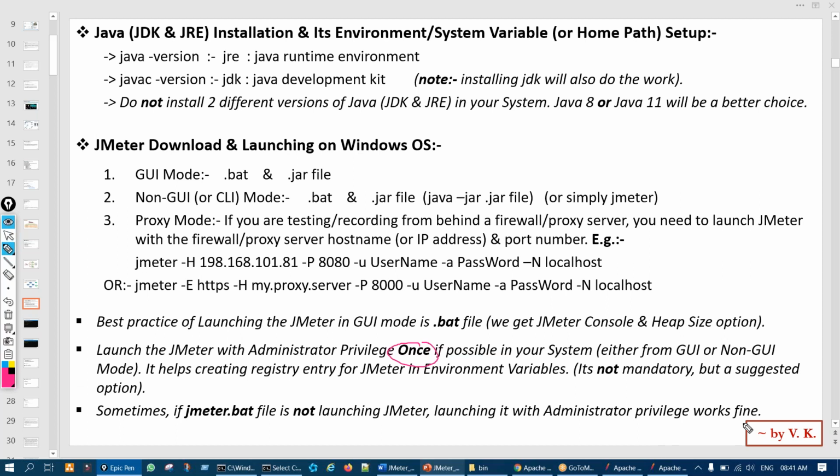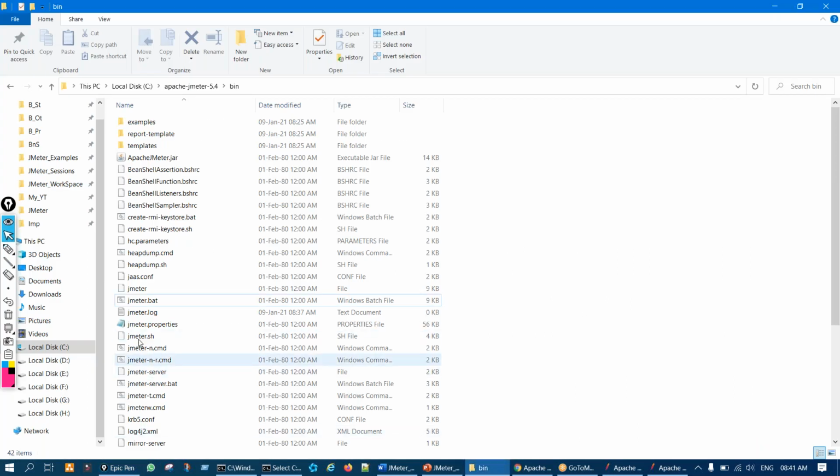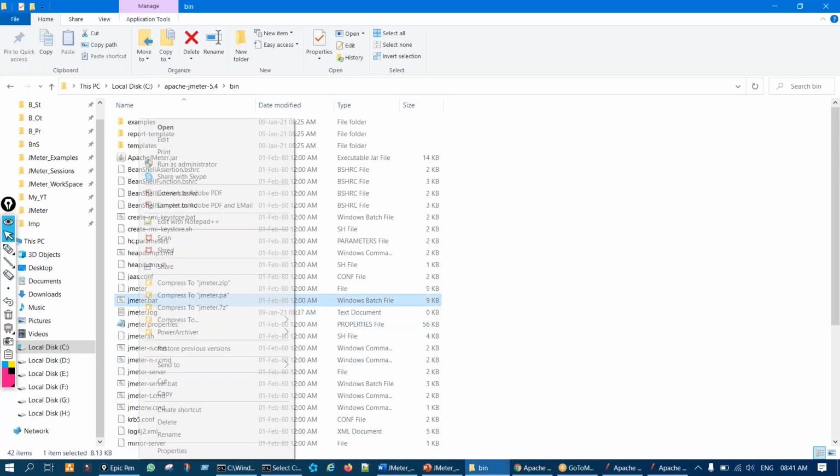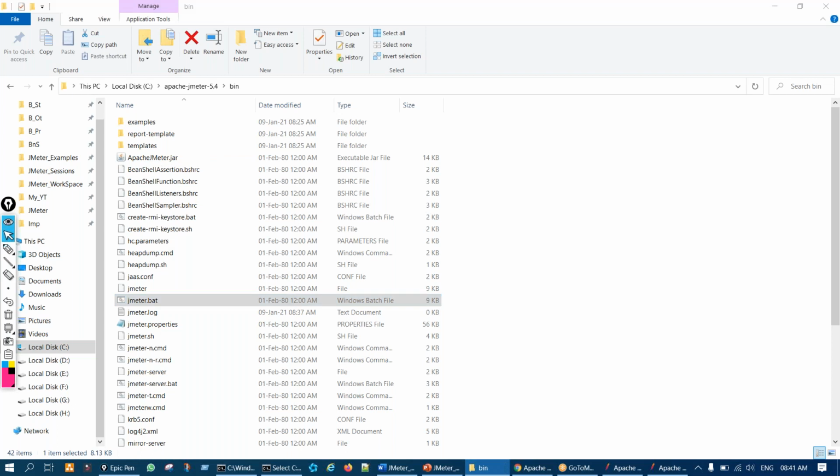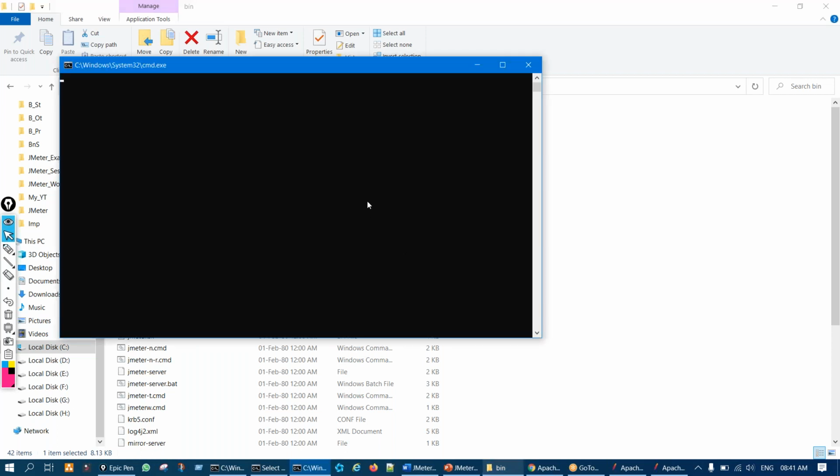But at least one time, if you have the option to launch it with administrator privilege, launch it with administrator privilege. How to do it? Right click and you'll see as usual run as administrator. Just click on that and click yes. It will be executed as an administrator.